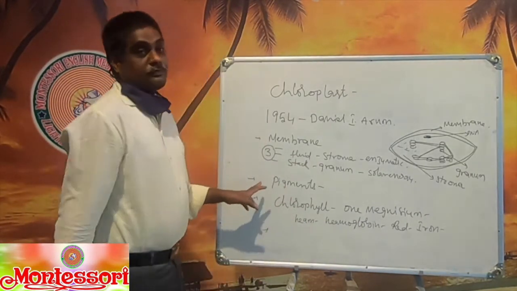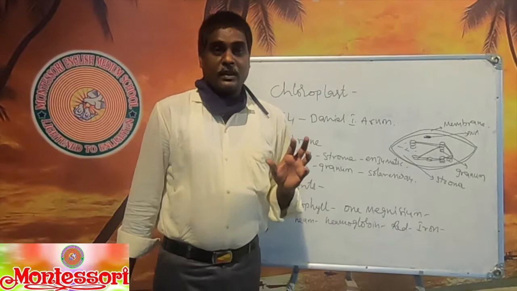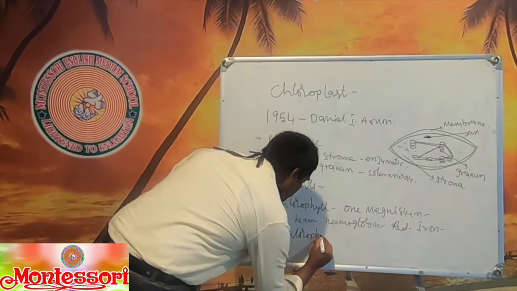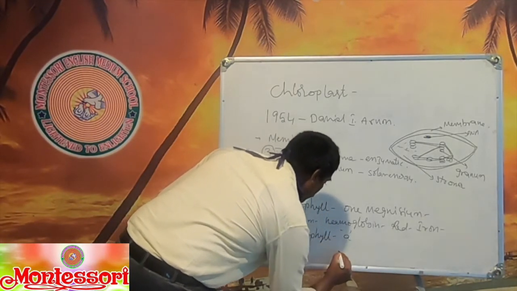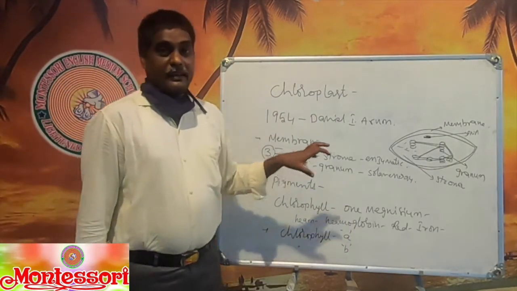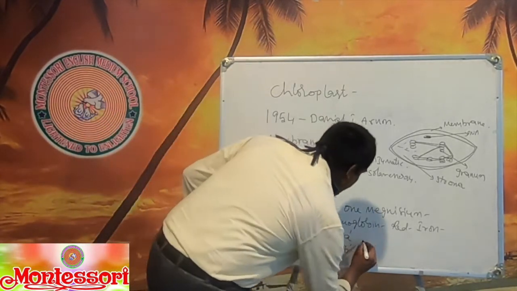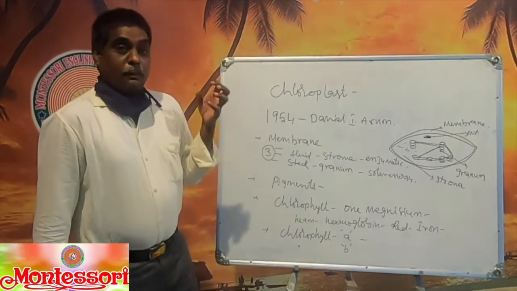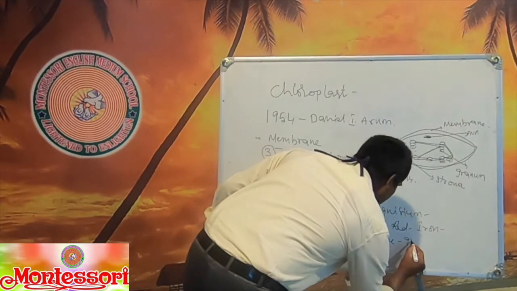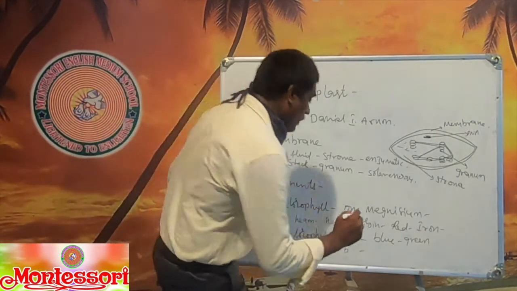And next, chlorophyll is of two types. That is chlorophyll A and chlorophyll B. This chlorophyll A is useful for absorbing the blue and green rays. Chlorophyll B is useful for absorbing the yellow and green rays.